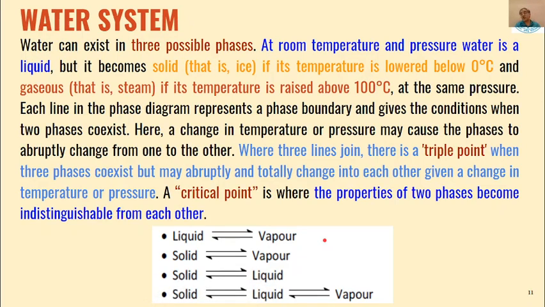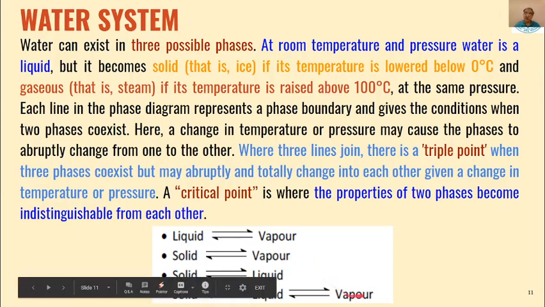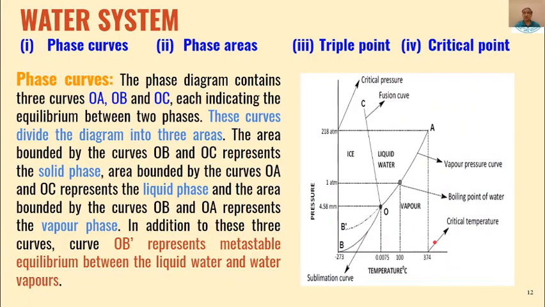First is liquid vapor equilibrium, then solid vapor equilibrium. Liquid means liquid water, vapor means water vapor. Solid means ice, and water vapors, ice and liquid water, ice and liquid and vapor. So where the three phases coexist, that is called the triple point. So these are the different phase equilibria which are present in the water system.